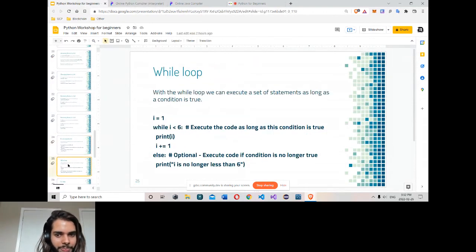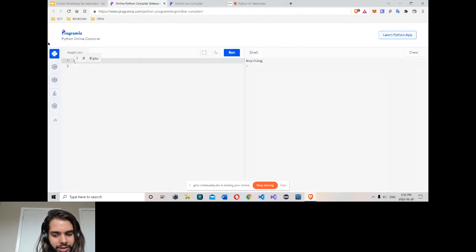Now the while loop. Same stuff. While loops are the same. First define a variable like 3. Then define while, let's say less than 3.